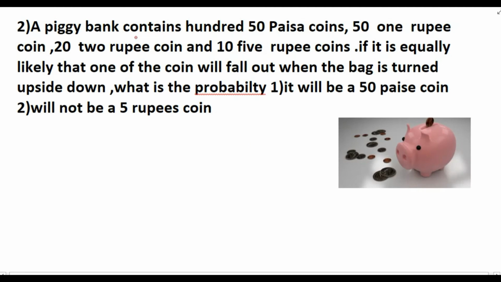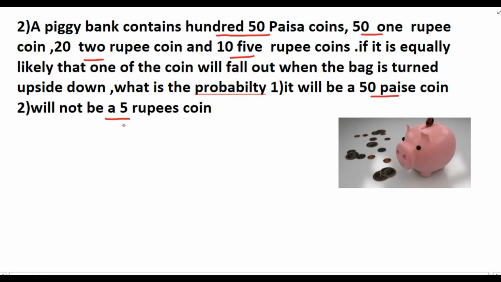Second question: a piggy bank contains 100 50-paisa coins, 50 1-rupee coins, 20 2-rupee coins and 10 5-rupee coins. If it is equally likely that one of the coins will fall out when the bank is turned upside down, what is the probability that it will be a 50 paisa coin, and that it will not be a 5 rupee coin?